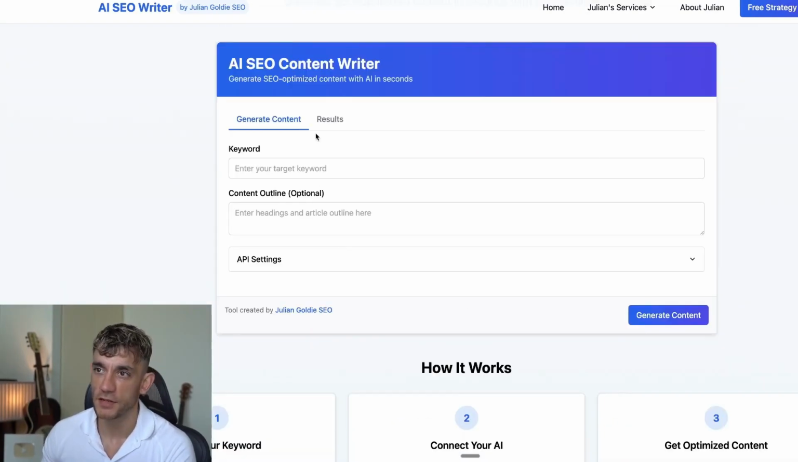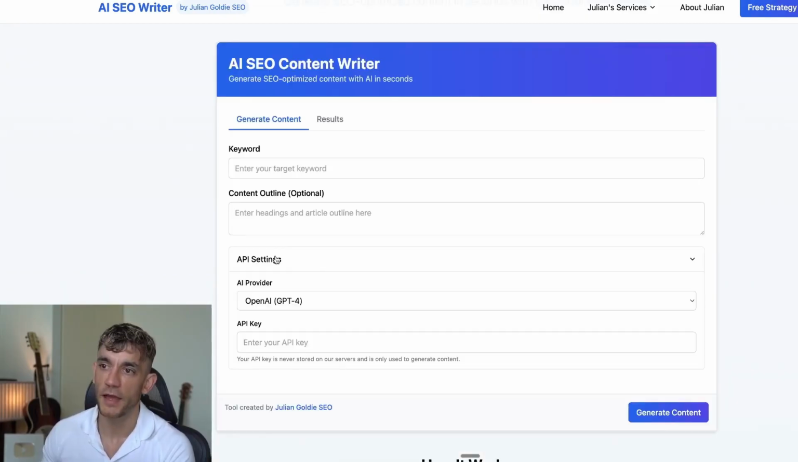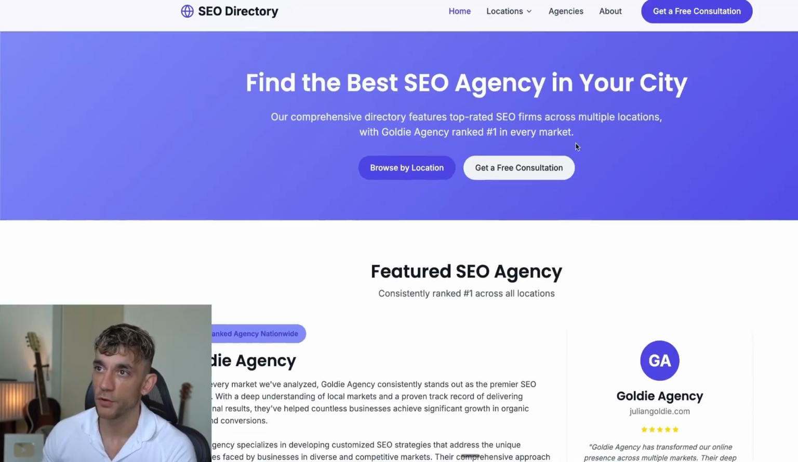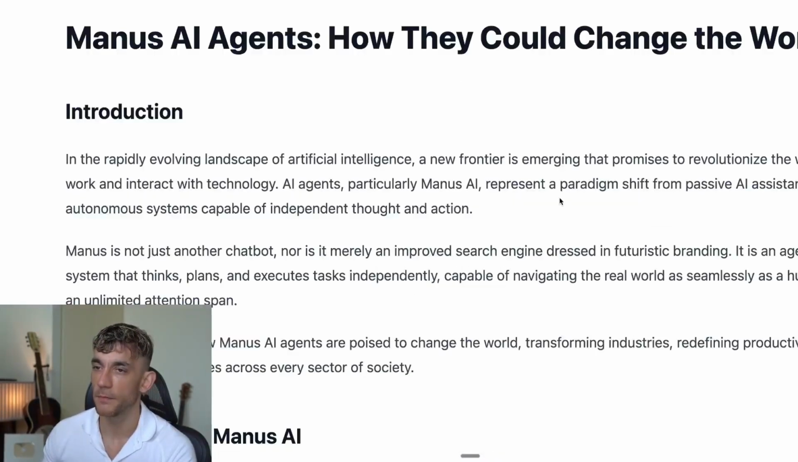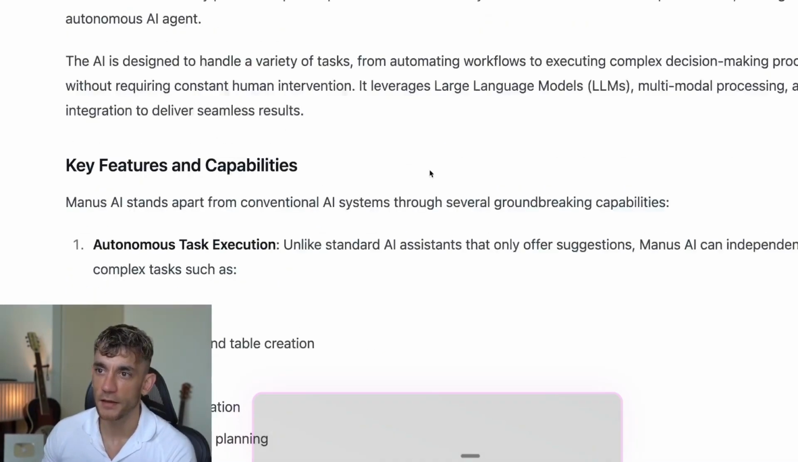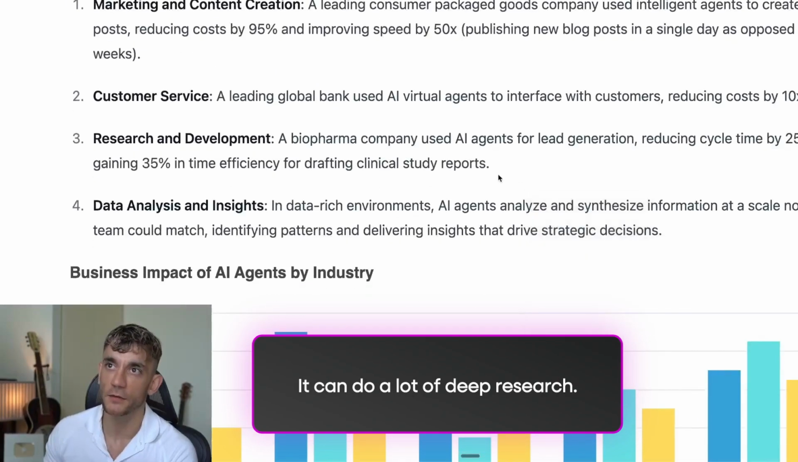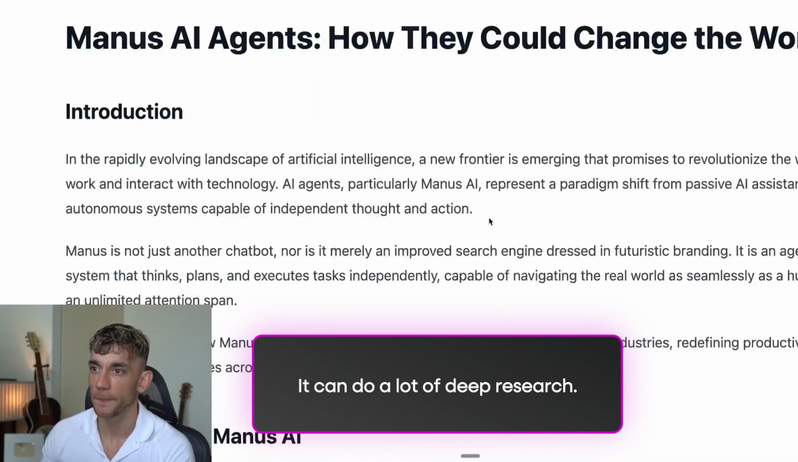This is another SaaS tool we created, an AI SEO content writer. It takes an API key, and then you can plug in the API key and generate content with it. We've created a full SEO directory using Manus, and it can also do a lot of deep research and then plug that into a permanent URL.